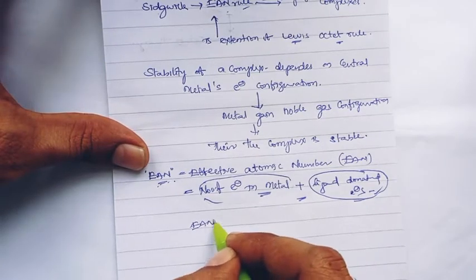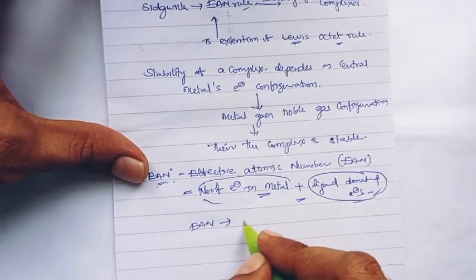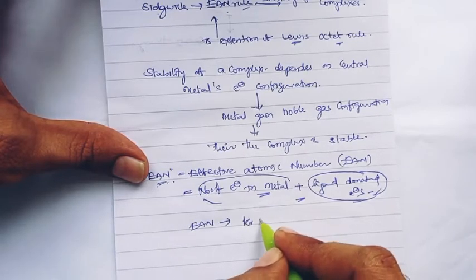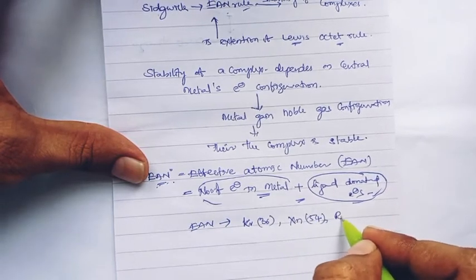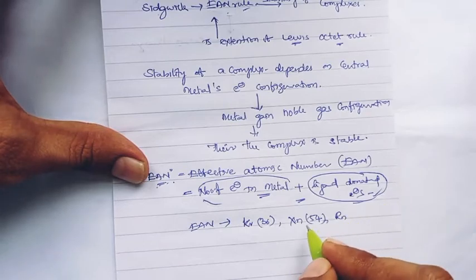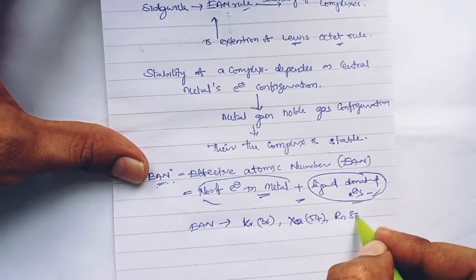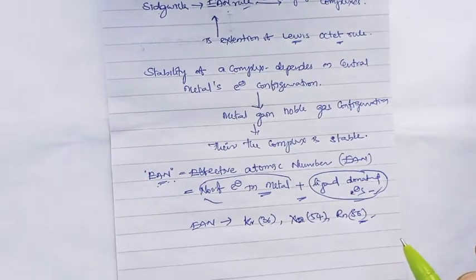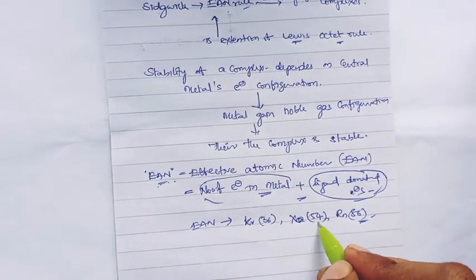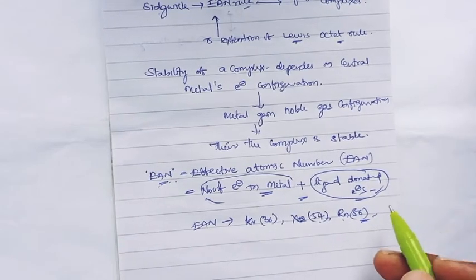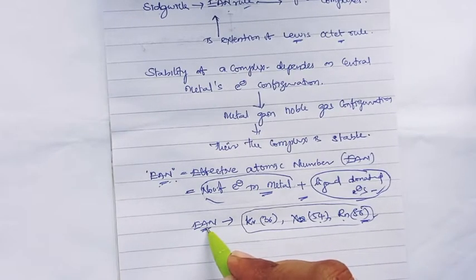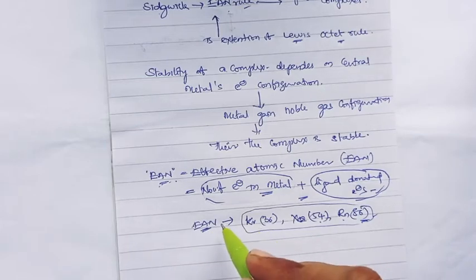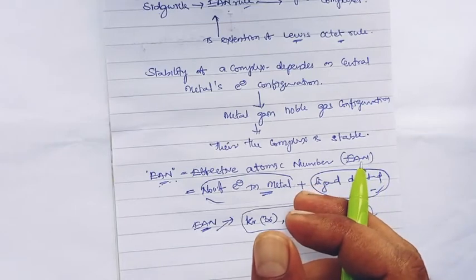When this EAN number is equal to a noble gas configuration, such as krypton's 36 electrons, xenon's 54 electrons, radon's 86 electrons, for a complex metal ion, then the complex is said to be stable.